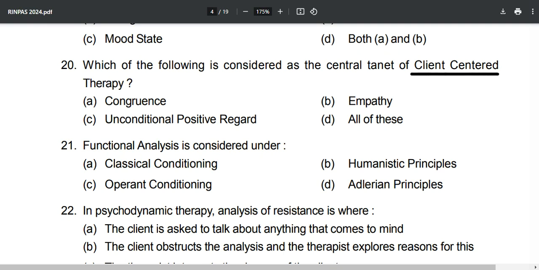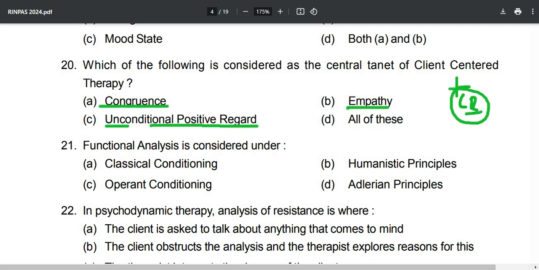Now of CCT, client-centered therapy, they are asking congruence, unconditional positive regard, empathy. Whenever you get questions like these, most of the time the answer will be all of these, but make sure that you check once. This CCT was given by Carl Rogers in 1951: empathy, congruence, and unconditional positive regard (UPR). All these things are central tenets of the CCT, client-centered therapy, person-centered therapy, and the correct answer is option number D, all of these.